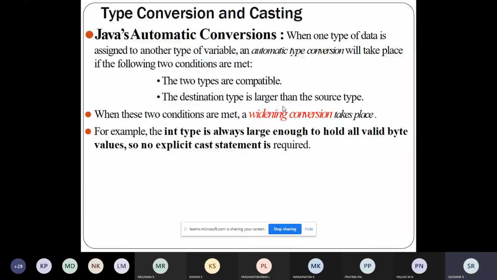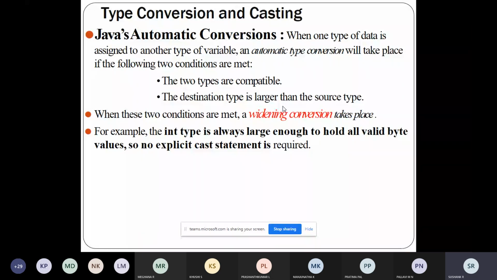So the automatic type conversion will take place only when the two types are compatible and the destination type is larger than the source type. For example, integer to long is possible because the two types are compatible, and the integer size is smaller compared to the long. So that is the second thing.